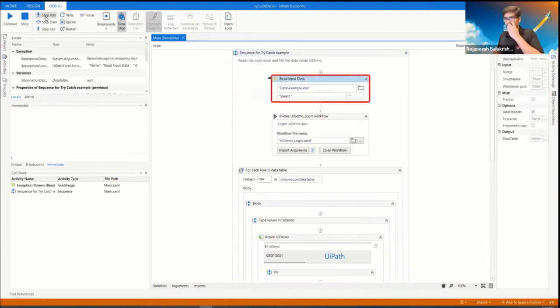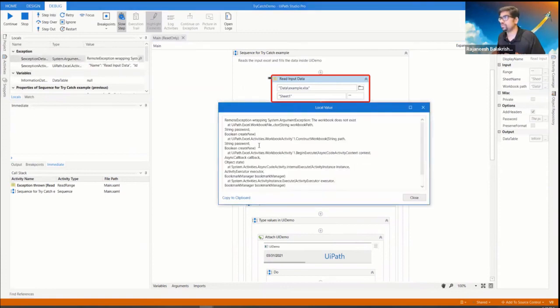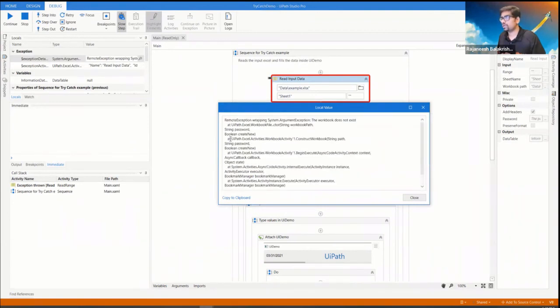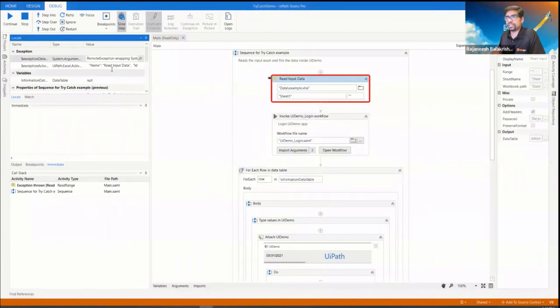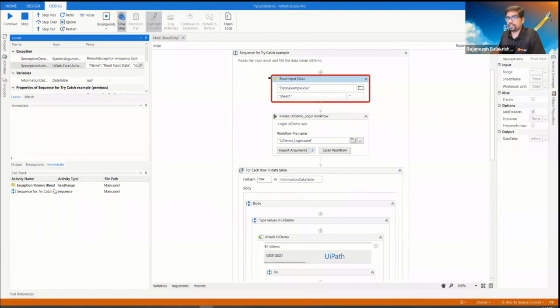Yeah, so we are getting the exception now. We can handle this kind of exception. The solution is that we need to refer to the correct input. The exception is that read input data has failed.